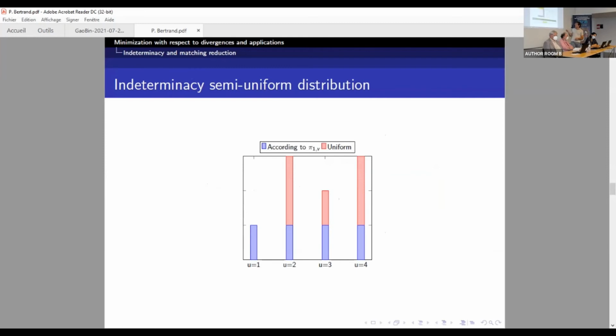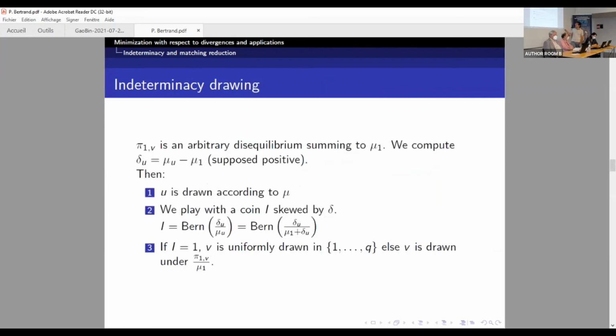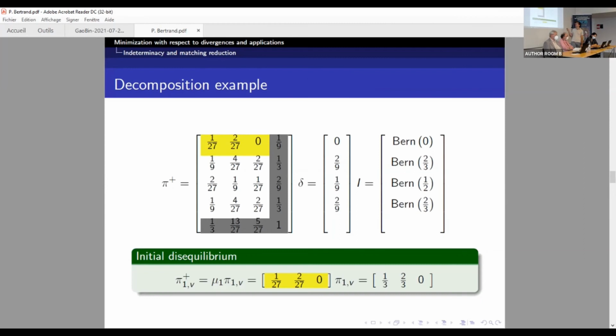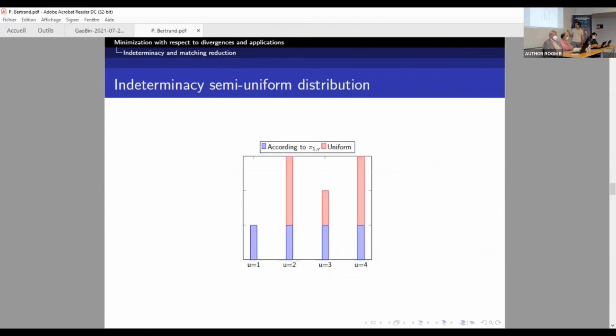So now if we put on a figure the way we draw according to indeterminacy with this decomposition, on this very example, we see that if u is equal to 1, we always draw according to P1V. Of course, because the delta is equal to 0. But if we are on u equal to 2, then 2/3 of the time, V will be drawn uniformly. So there is a big part inside indeterminacy which is actually only drawing according to the uniform law.